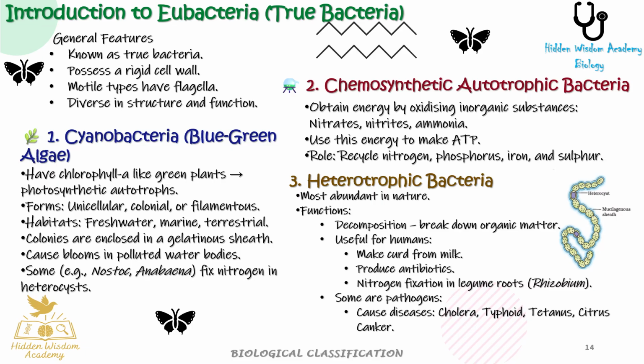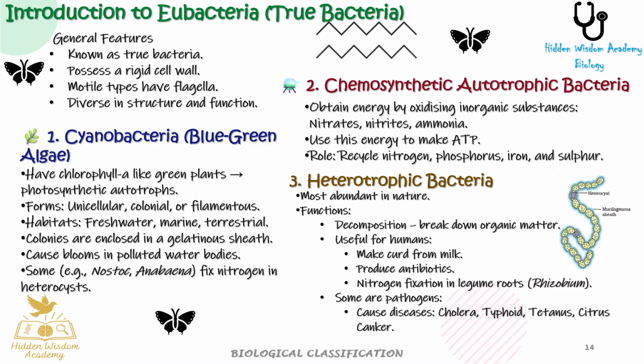1. Cyanobacteria, blue-green algae. Have chlorophyll like green plants, they are photosynthetic autotrophs. Forms: unicellular, colonial, or filamentous. Habitats are freshwater, marine, terrestrial. Colonies are enclosed in a gelatinous sheath. Cause blooms in polluted water bodies. Some, example, Nostoc, Anabaena, fix nitrogen in heterocysts.